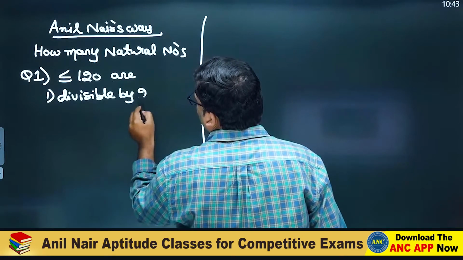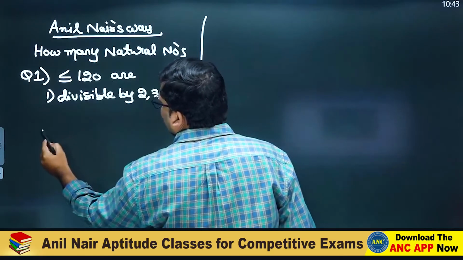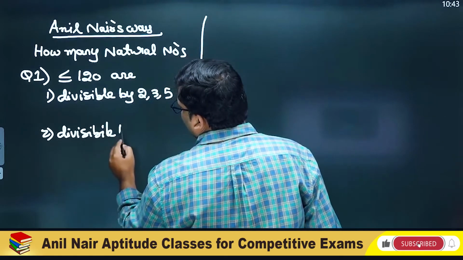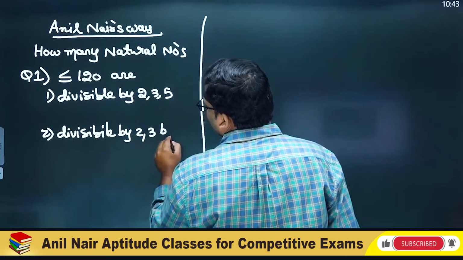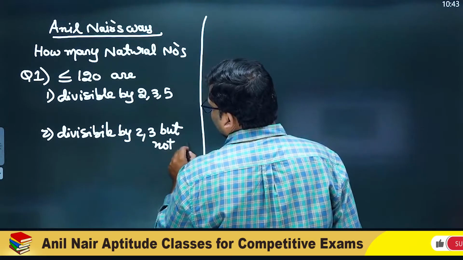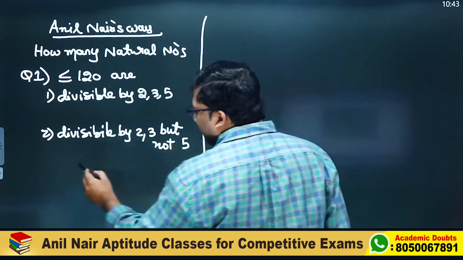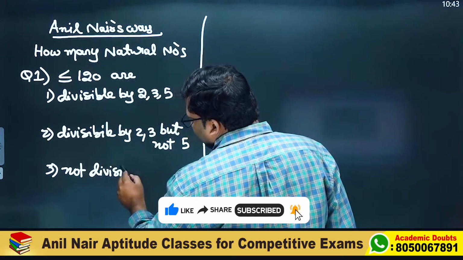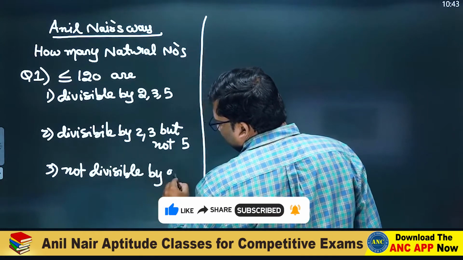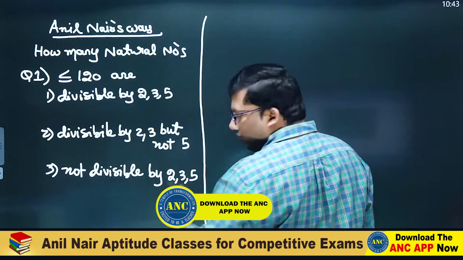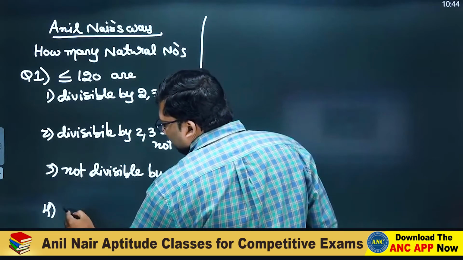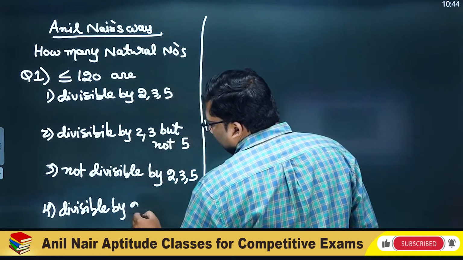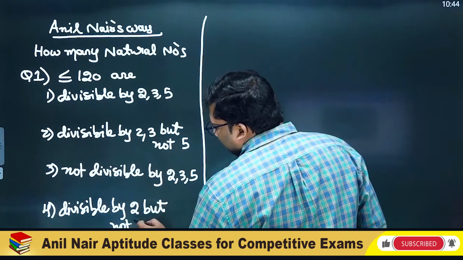Second one: divisible by 2, 3 but not 5. Third one: not divisible by 2, 3, 5. Three examples we'll solve. One more also we can solve: divisible by 2, but not by 3, 5.